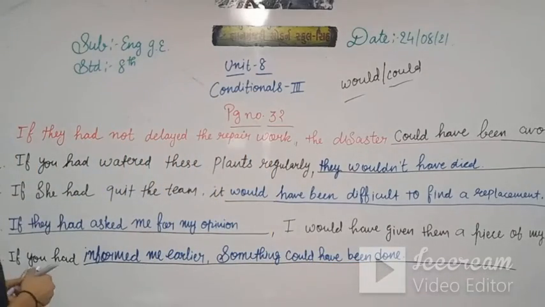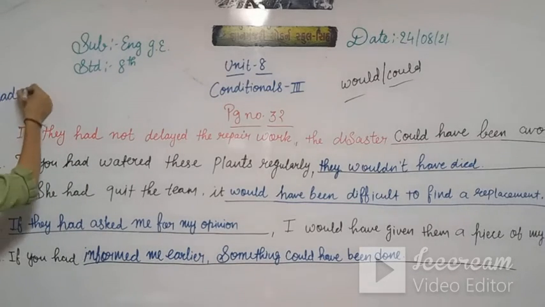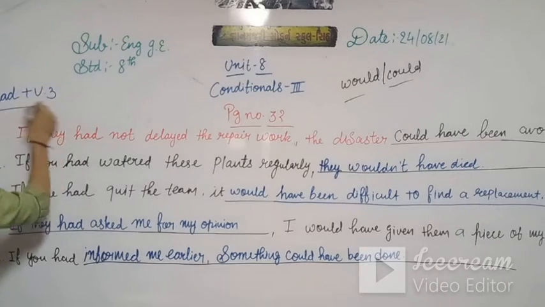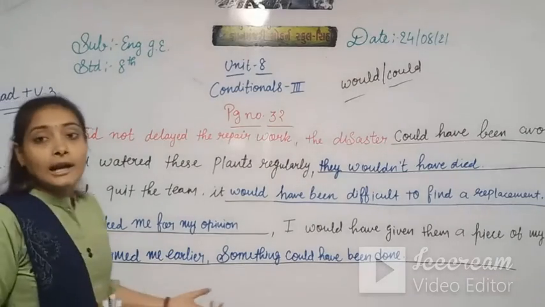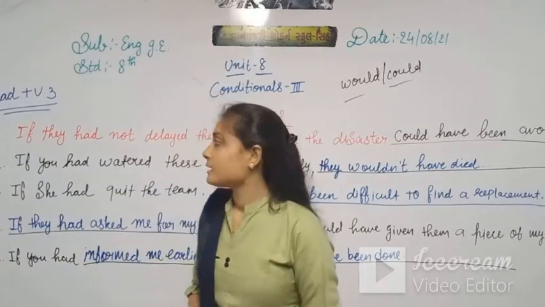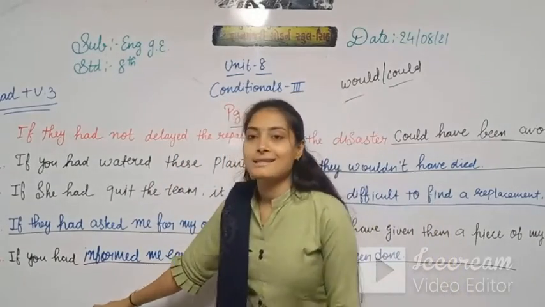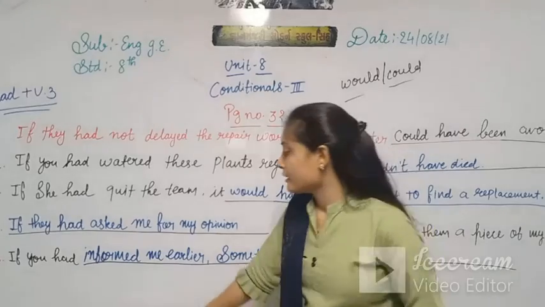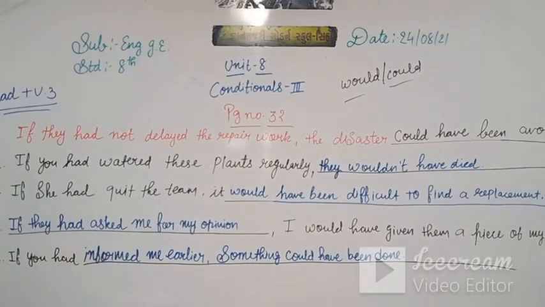So here what do we understand? First, the if part: if plus had plus verb 3. If in any sentence had is given and verb 3 is not given, so here we have to write verb 3, that is the past participle. Here only in the last sentence inform is given, but here we write it correctly, so informed. Clear?